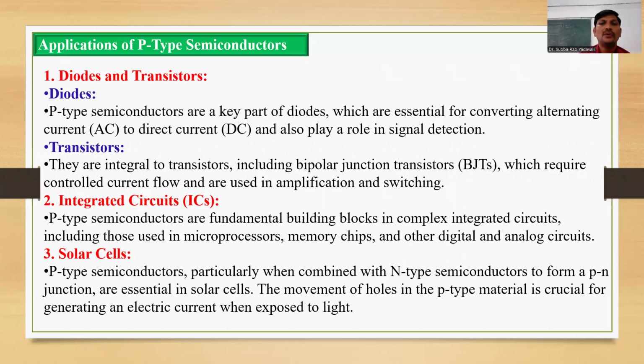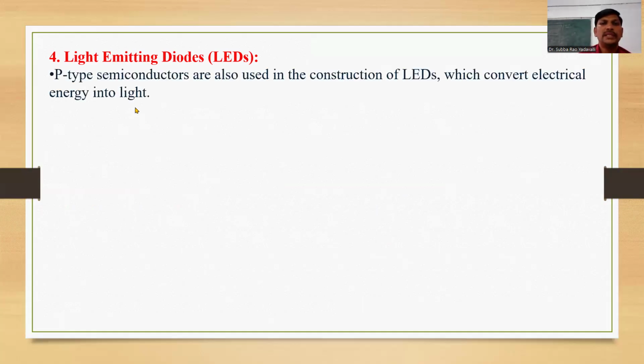So the movement of holes in the p-type semiconductor and the movement of electrons in the n-type semiconductor conduct the electricity. And the next one, light emitting diodes, LEDs. LEDs are fabricated using p-type semiconductors. These convert electrical energy into light energy.